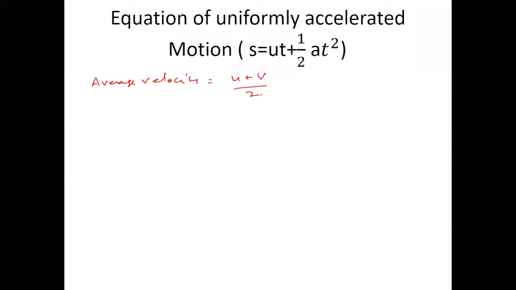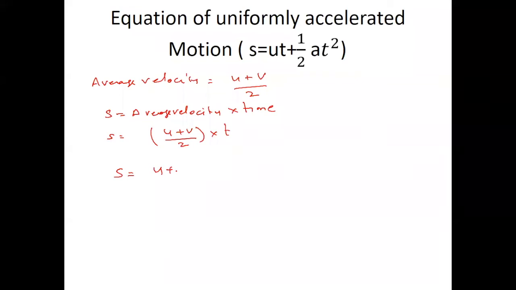The distance is average velocity into time. So u plus v by 2 into t, and v we just calculated, v equal to u plus at from the first equation, into t.